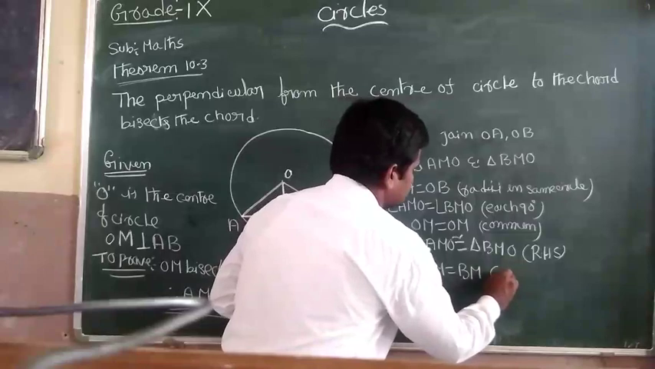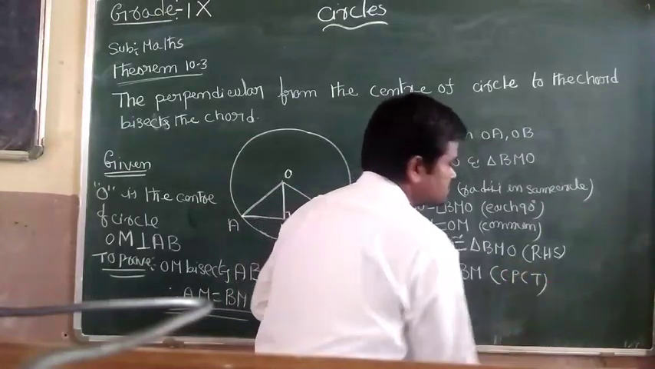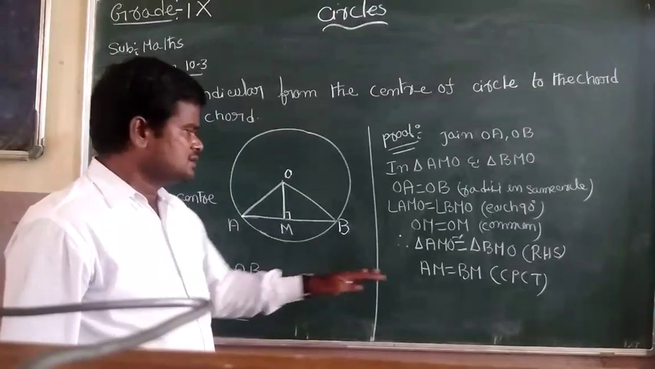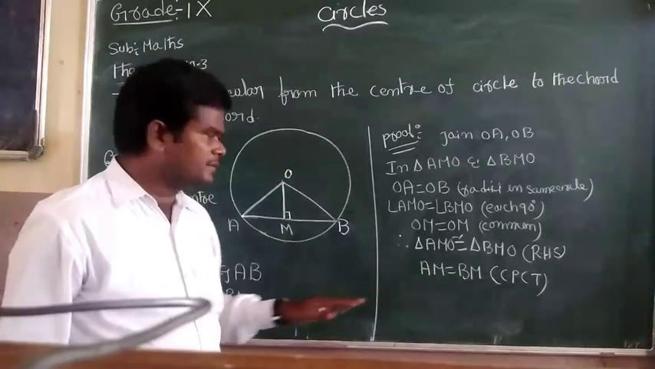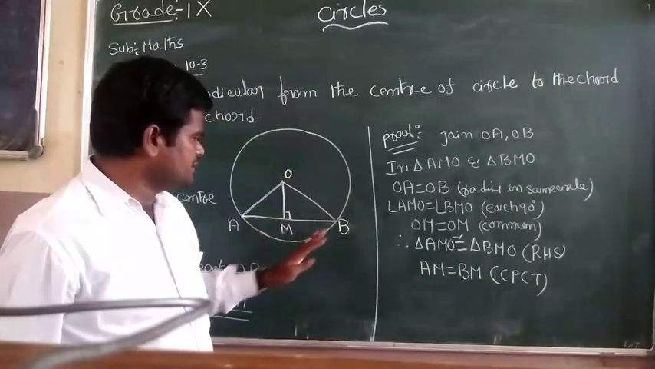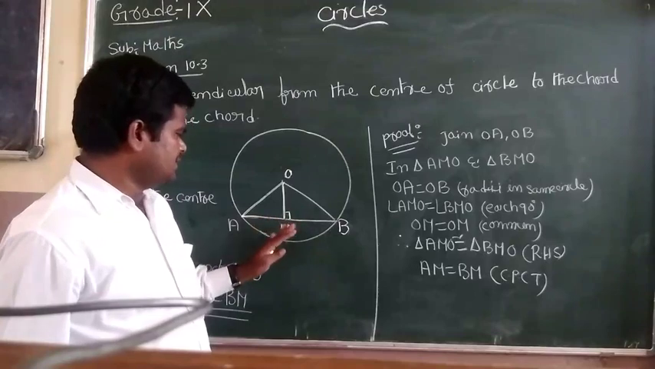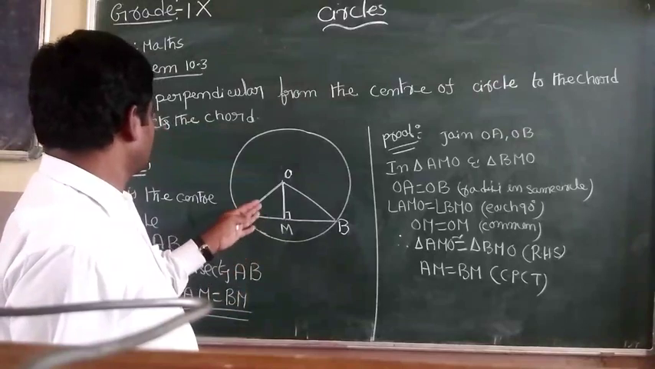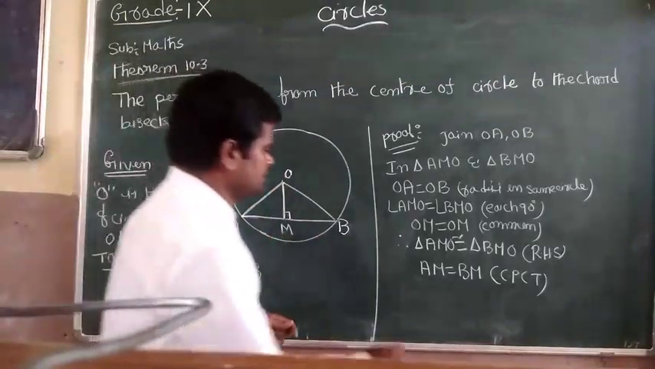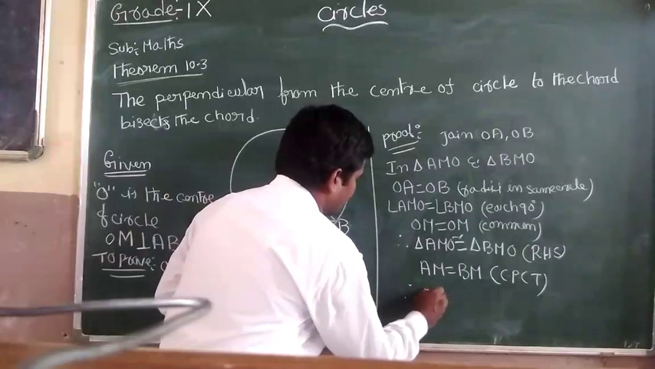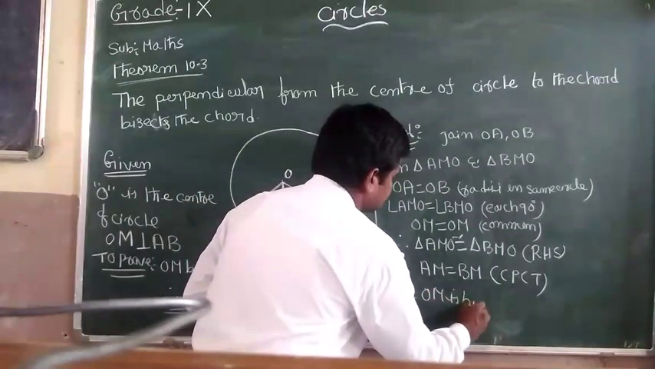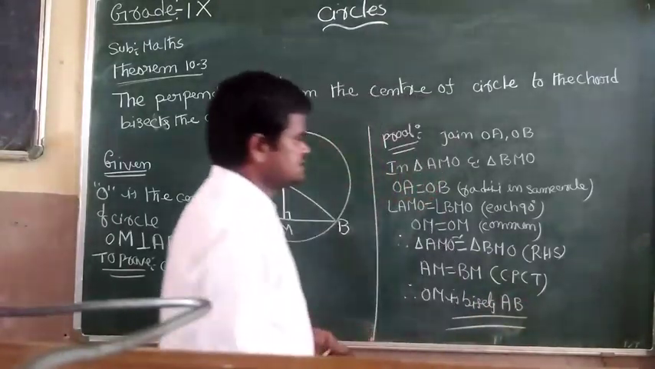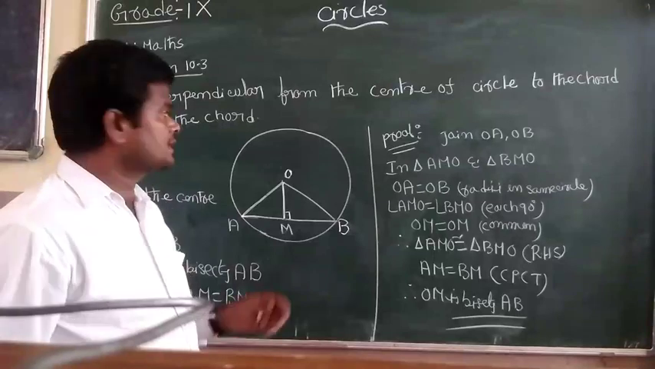The condition is CPCT: corresponding parts of congruent triangles. So AM equals BM. AM equals BM means OM bisects AB. Therefore OM bisects AB. So this is the proof of theorem 10.3.